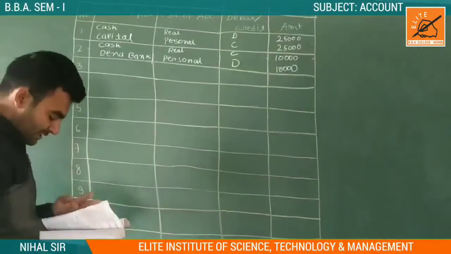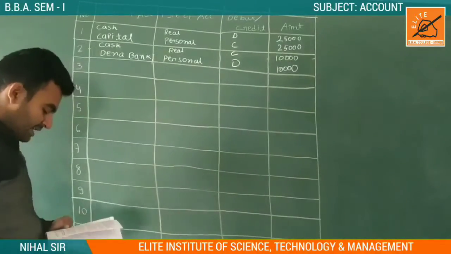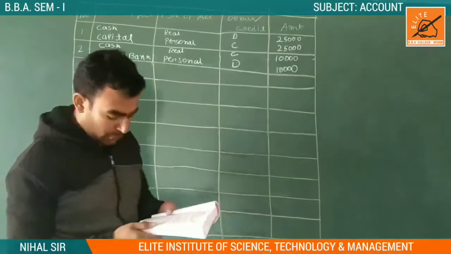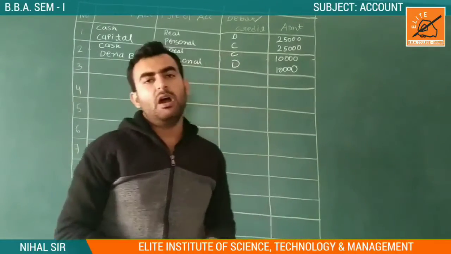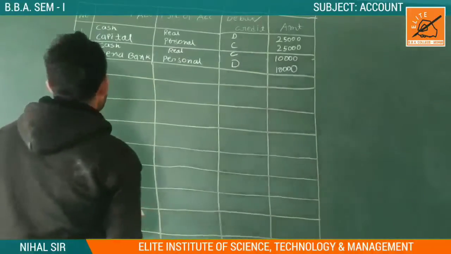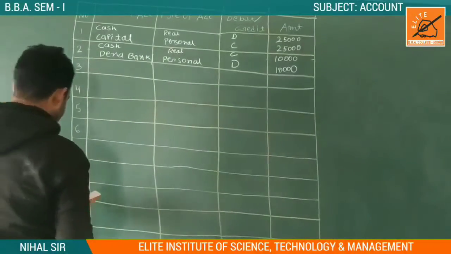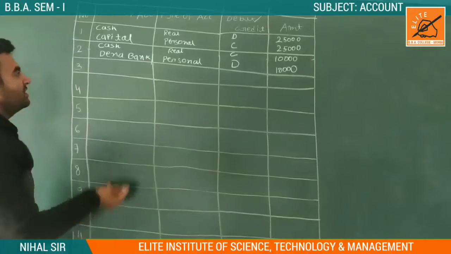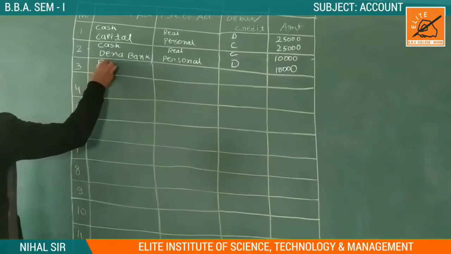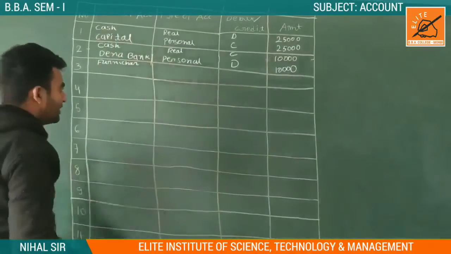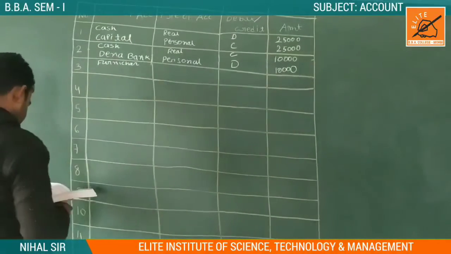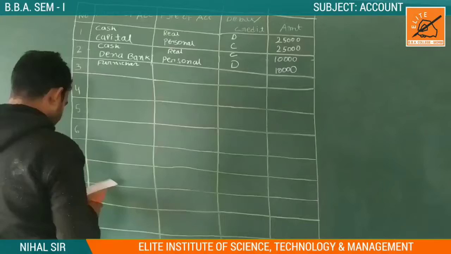Our third transaction is what? Purchase of furniture of rupees 4,000 from Bhagwati Furniture Mart. We are purchasing something, so what happened? We are purchasing what? Furniture. So one account is the furniture account, which is our asset, and the second is Bhagwati Furniture.